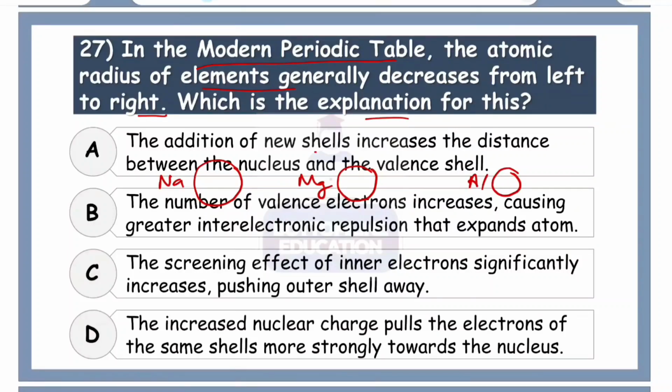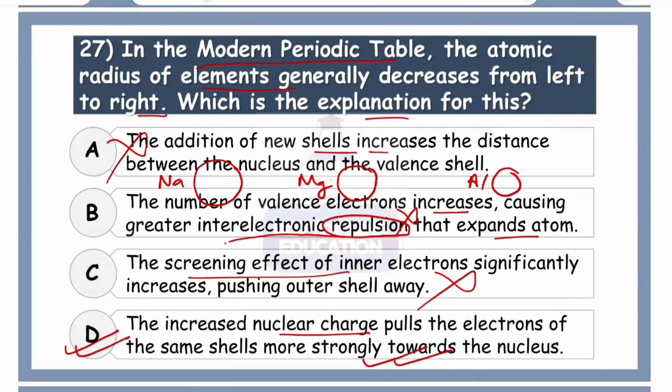Now let's look at the options. What is the reason? The addition of new shells increases the distance. That's wrong. The number of valence electrons increases, causing greater interelectronic repulsion. Okay, repulsion is not the case. It does not expand from left to right. No. The screening effect of inner electrons significantly increases, pushing the outer shell away. That's also wrong. So it's asking why it decreases. As you can see, the others are talking about increasing and increasing. So increased nuclear charge pulls the electrons of the same shell more strongly towards the nucleus. Correct option is number D.